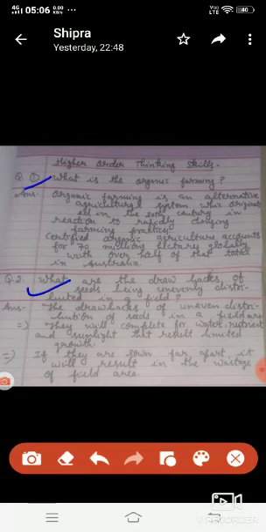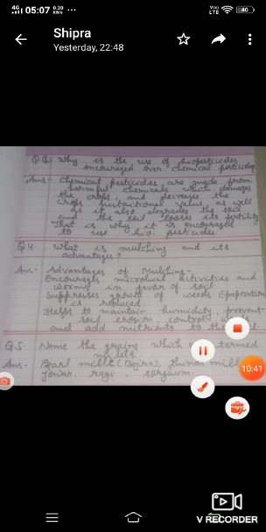What are the drawbacks of seeds being unevenly distributed in a field? Answer: the drawbacks of uneven distribution of seeds in a field are: first, they will compete for water, nutrients and sunlight, which results in limited growth. Next, if they are sown far apart, it will result in the wastage of field area. Next question related to higher order thinking skills is here.